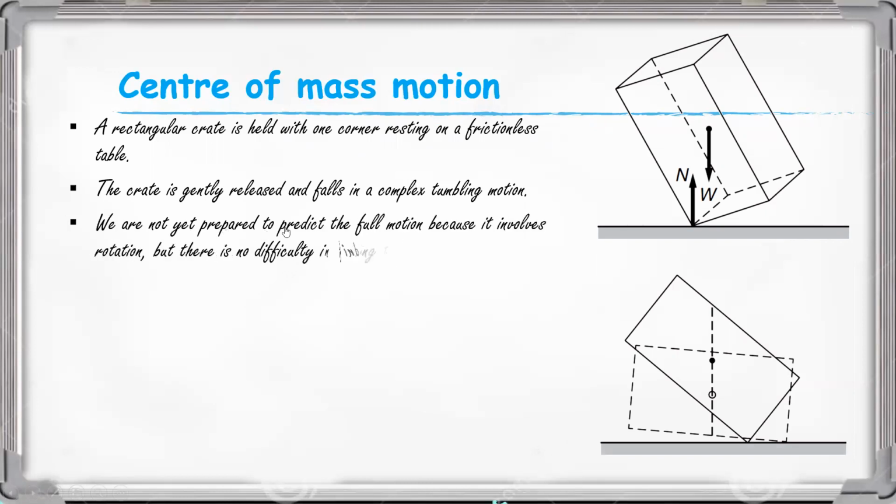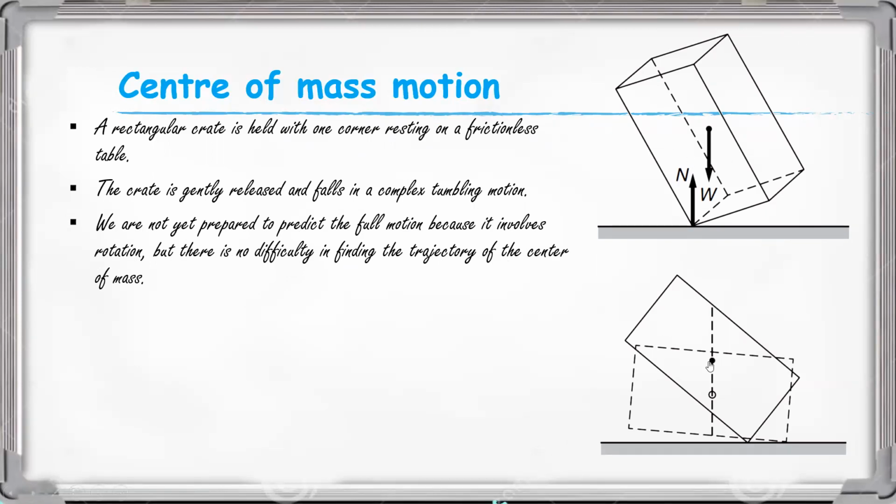Here we are not prepared to predict the full motion because it will involve rotation, but there is no difficulty in finding the trajectory of the center of mass.